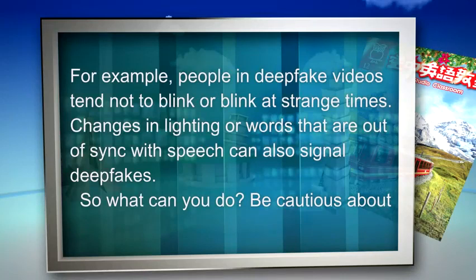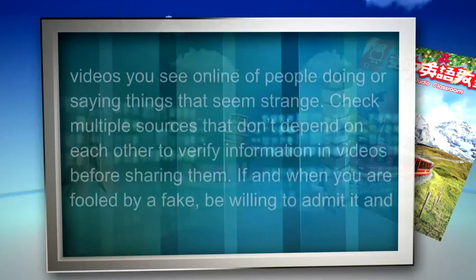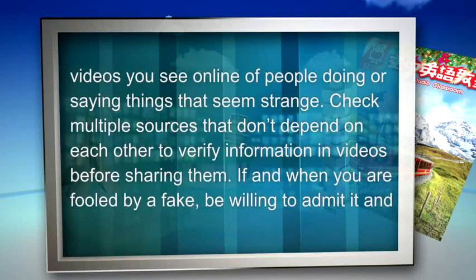For example, people in deep fake videos tend not to blink or blink at strange times. Changes in lighting or words that are out of sync with speech can also signal deep fakes. So what can you do? Be cautious about videos you see online of people doing or saying things that seem strange.